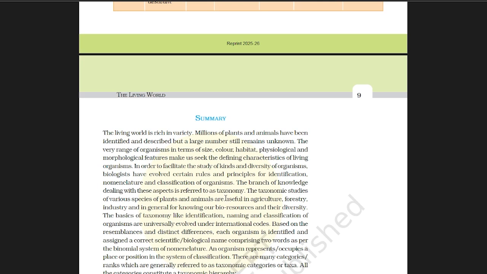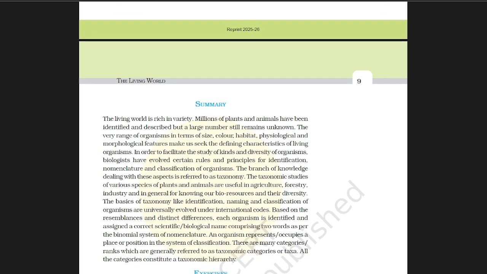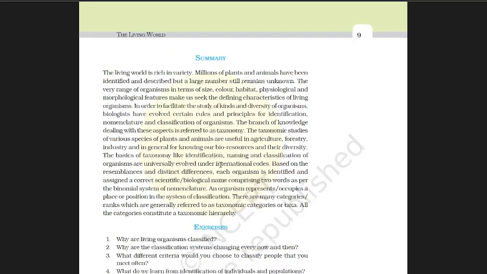From this chapter we have to understand that metabolism and consciousness are defining features of life, and binomial nomenclature is universal and avoids confusion, which is its advantage.